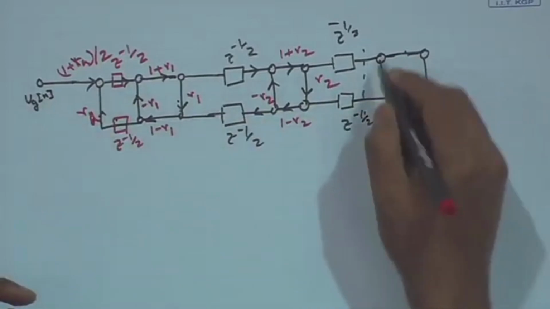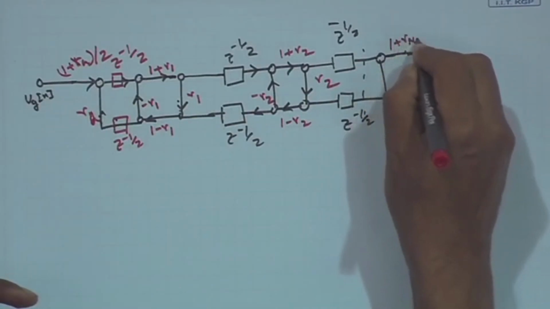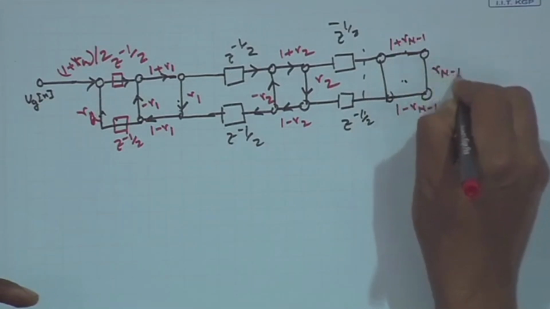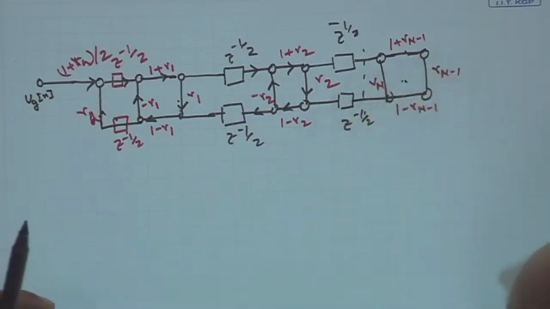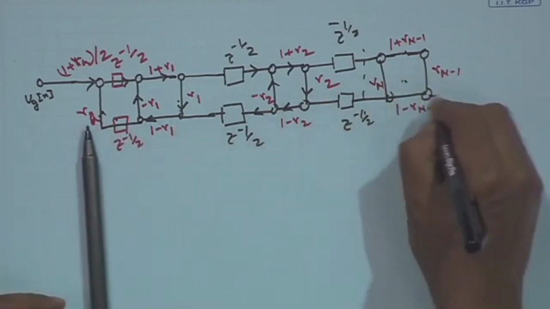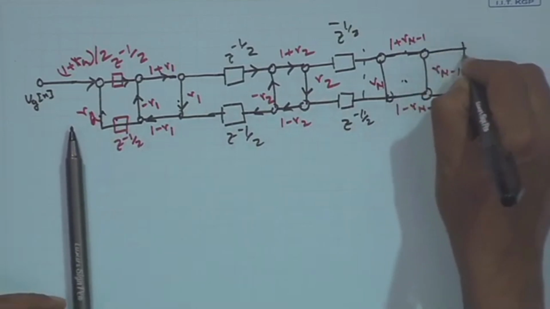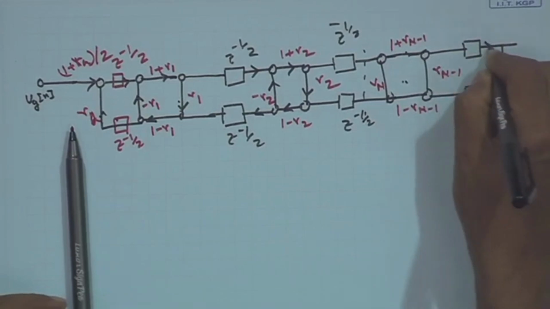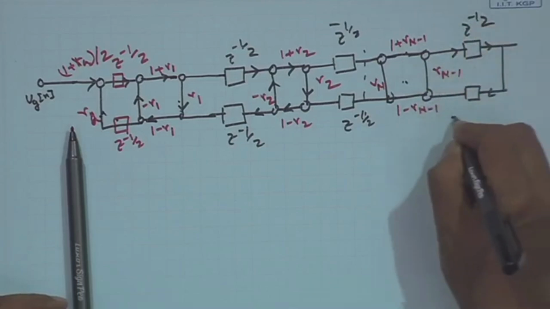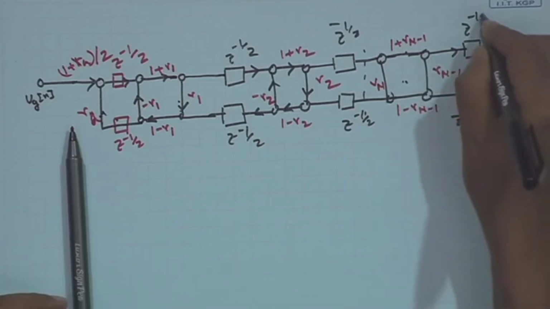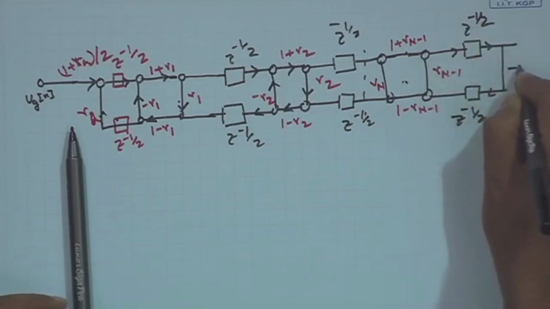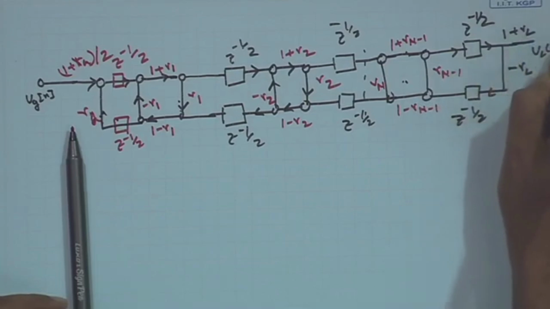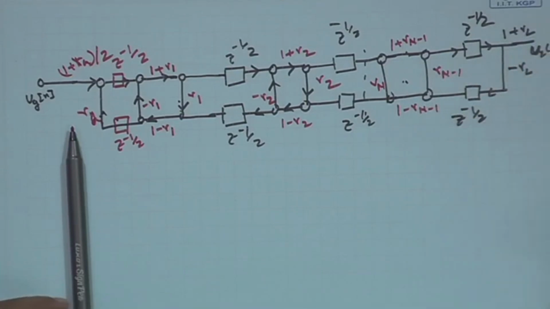So, if this is the n minus 1 junction, this is 1 plus R n minus 1, this is 1 minus R n minus 1, this is R n minus 1, this is R n. Okay. And at the end, the lip, there will be a boundary condition. So, there will be a z to the power minus half, z to the power minus half, and this is minus RL, this is 1 plus RL, and I get ULN. Okay, this is the output.